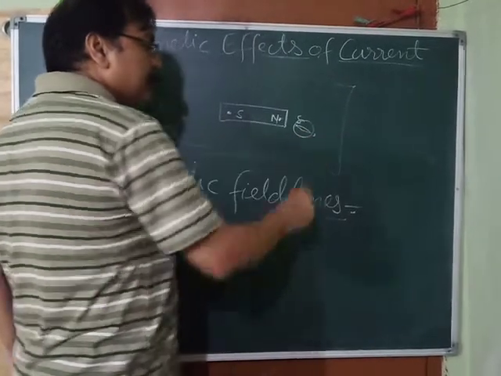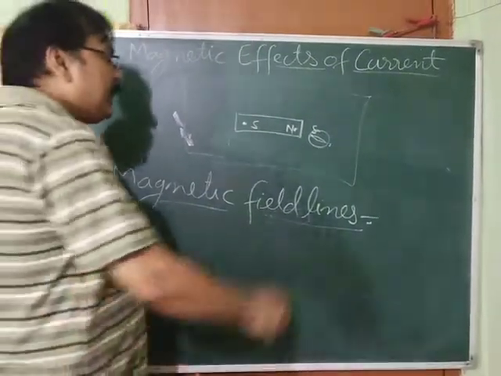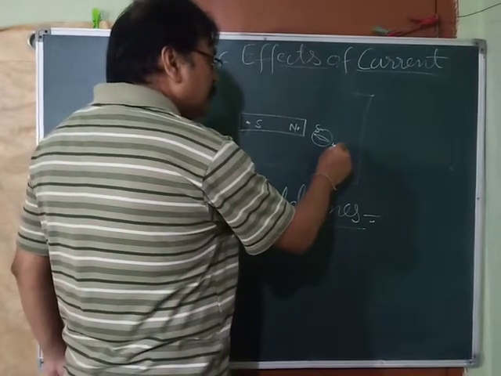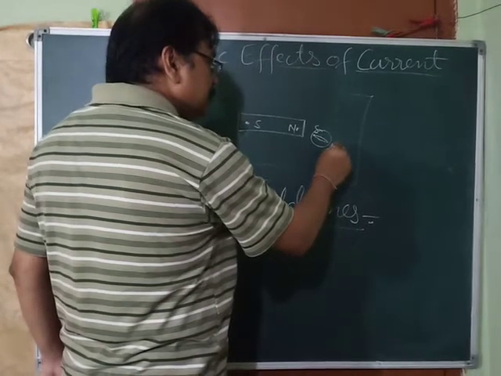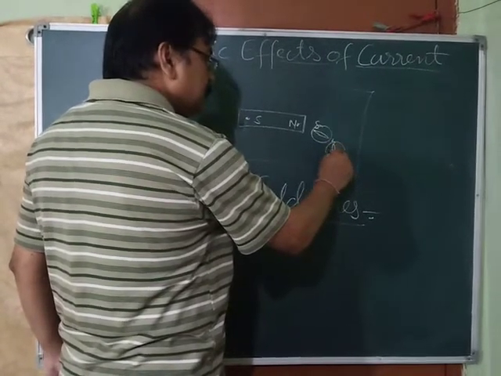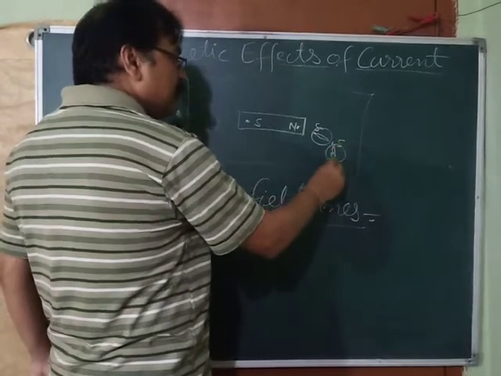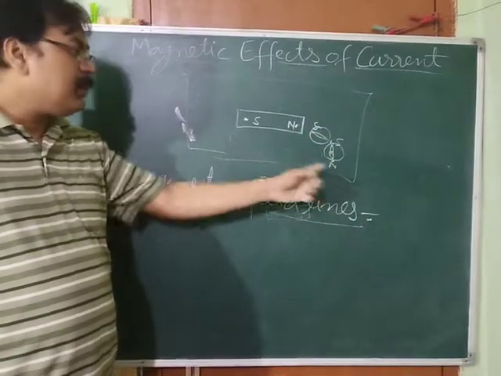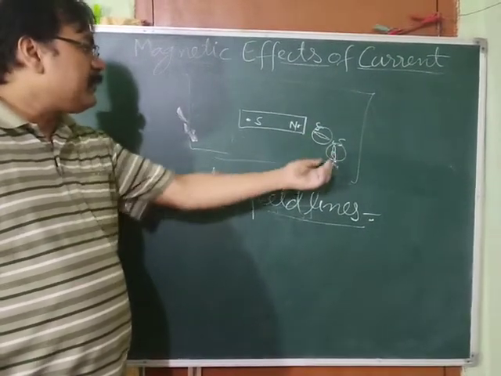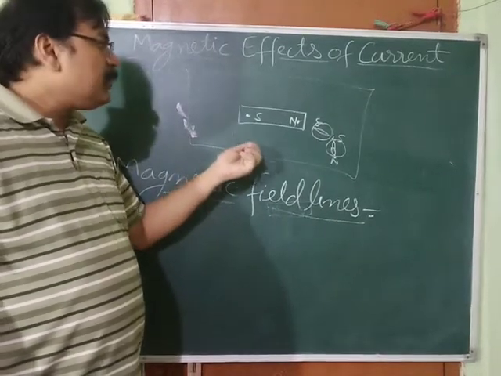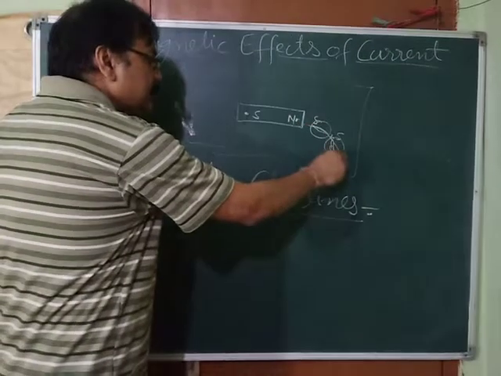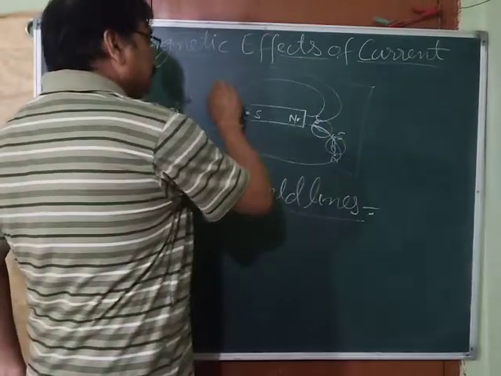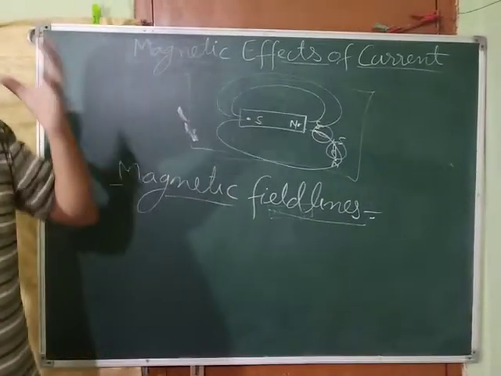So here you can make a mark, and again you lift this compass needle and place it here. You will find its needle is pointed like this. So its south is here and north is here. Again mark a point over here. In this way, if you keep on marking the points near the north pole, lifting the compass and placing it like that, what you will find? You will find a line like this, and here also if you do, you will find lines like this. Now these lines are what?